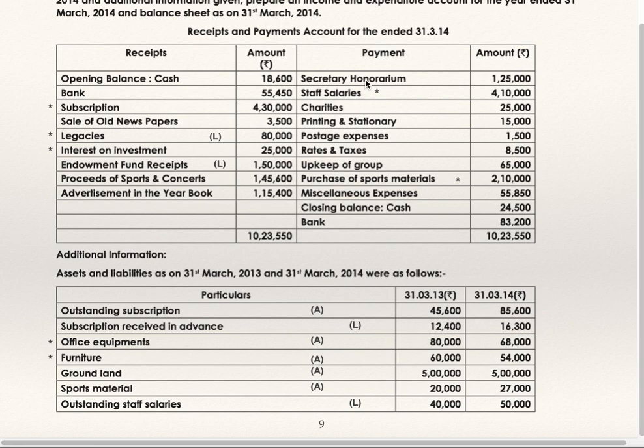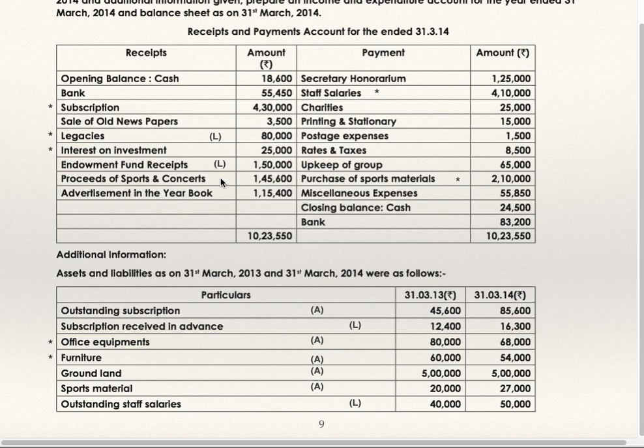We'll see it. Receipt payment account. Opening cash and bank will go to opening balance sheet assets. Subscription income, it has got adjustment. Sale of old newspaper is income. Legacy is very important. Something left by a deceased, or the person who has died, as per his will. Always on the liability side. Interest on investment income, it has got adjustment. Endowment fund receipts, always on the liabilities side. In the closing balance sheet liabilities side, you will get legacies and endowment fund receipts.